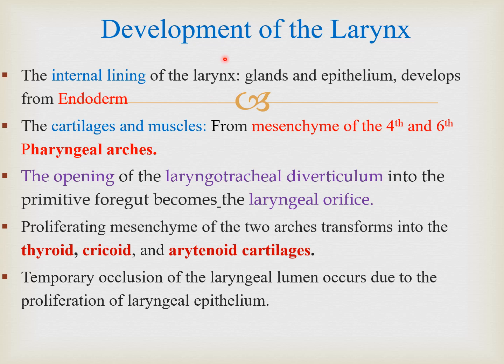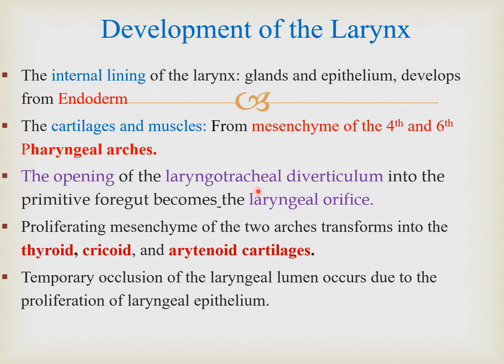Now we are going to talk about the larynx development. As we have earlier discussed, the internal lining of the larynx, glandular tissue and epithelium develop from endoderm. And already we discussed that glands are actually the invagination of the epithelium from the surface into the connective tissue, so they are coming from endoderm. The cartilages and muscles, which you have already discussed in the anatomy lectures, are coming from the mesenchyme or mesenchymal tissue of the fourth and sixth pharyngeal arches. We are going to discuss these arches in a minute.